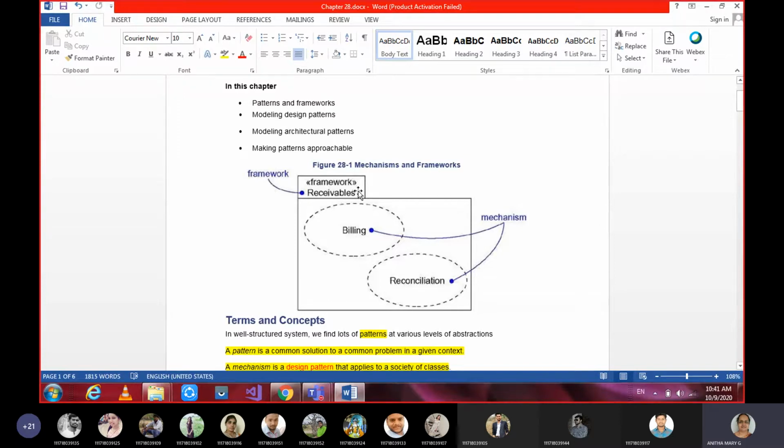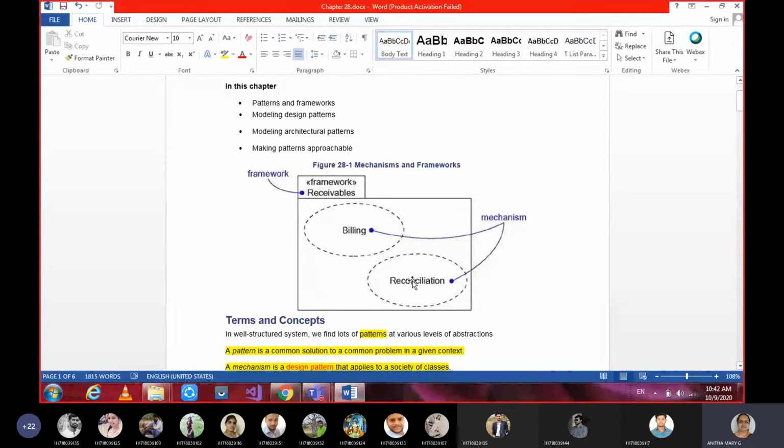So here the example of a receivables framework is given, and in this framework we have two collaborations: one is billing collaboration and the other is reconciliation collaboration. And the collaborations we have, we call them mechanisms. A mechanism is something like a procedure, how you go about it, how to achieve some task.